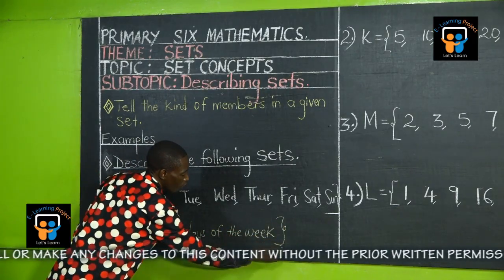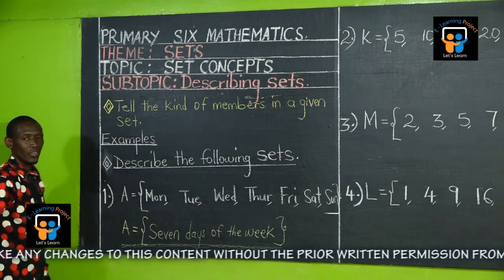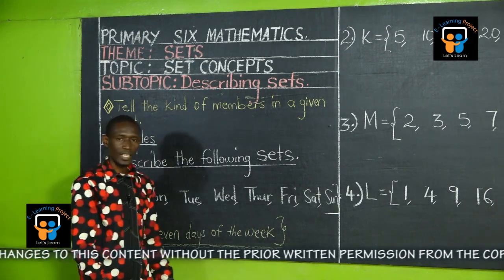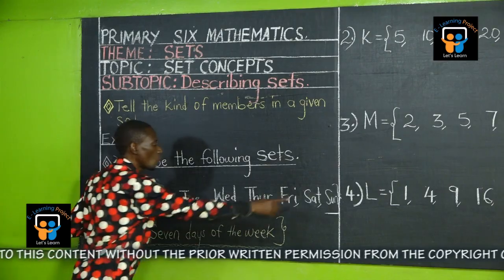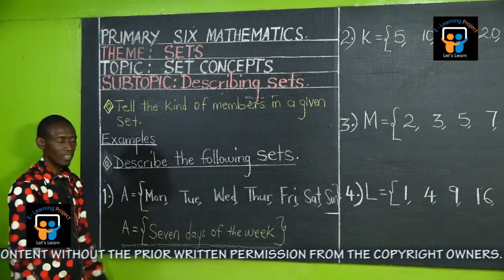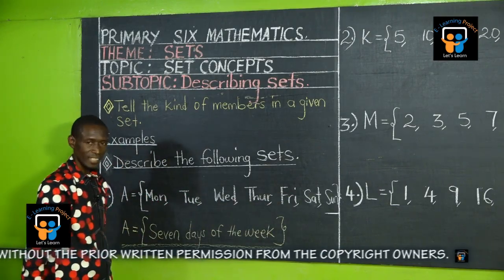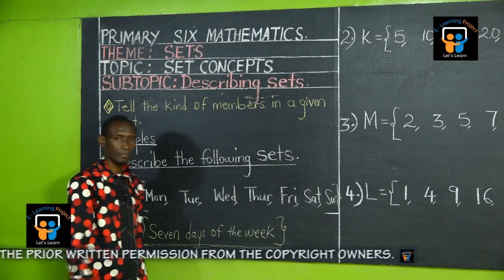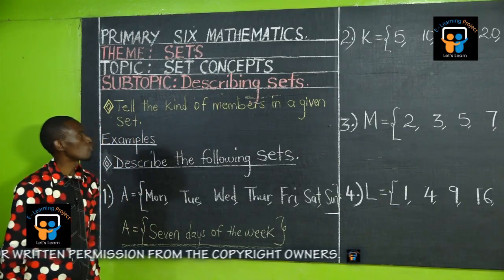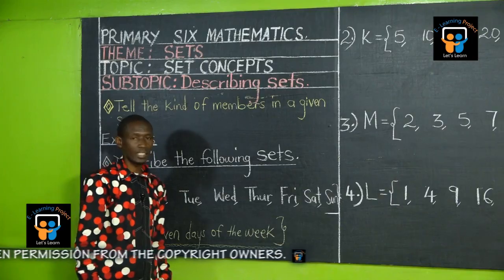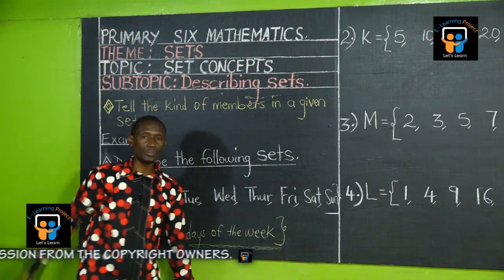Close. You have described. A person will know that all of these are the 7 days of the week. Say something about this set. Tell the kind of members in a given set. Let's switch to number 2.